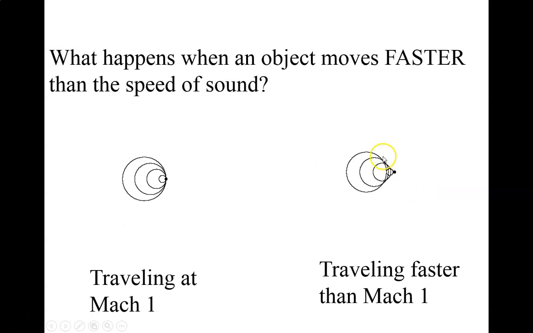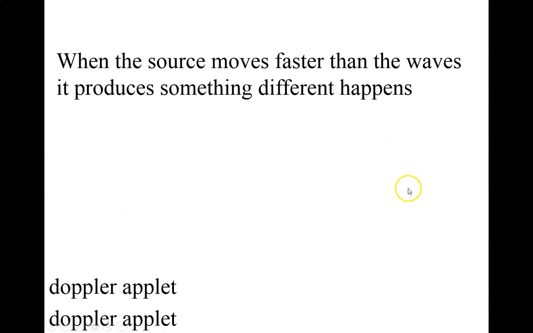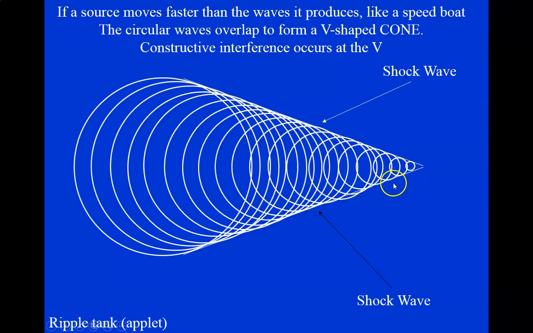That's called the shock wave, this overlap of compressions, and that is what creates the sonic boom. So this is the shock wave happening. Here you can see this is where the intersections are occurring along this cone.